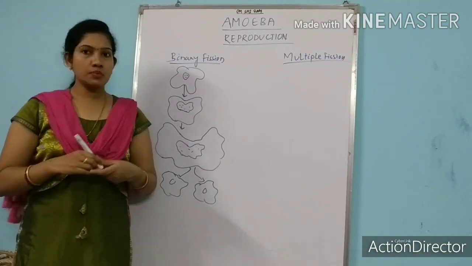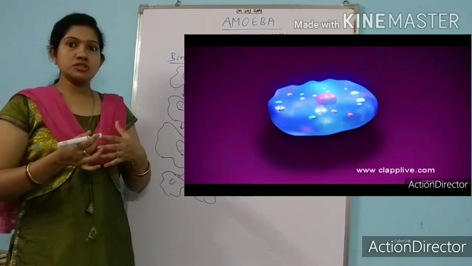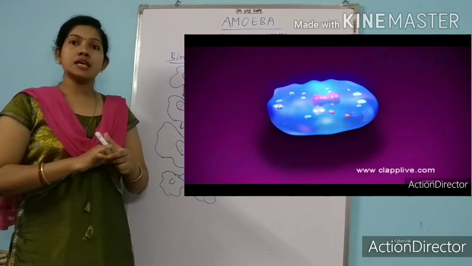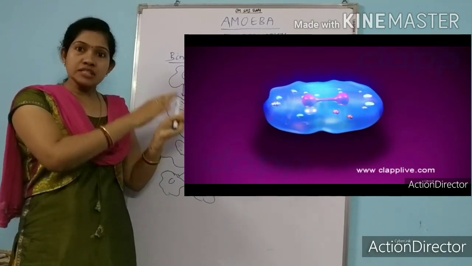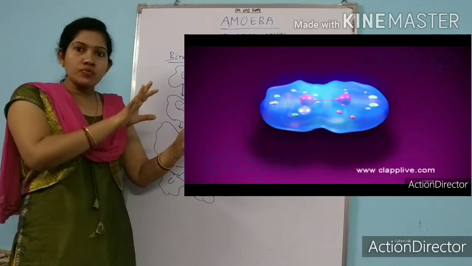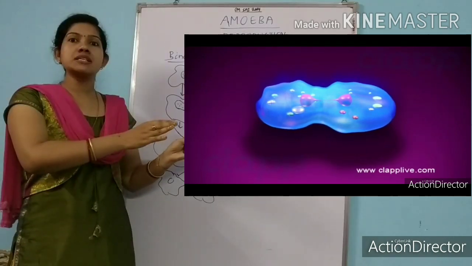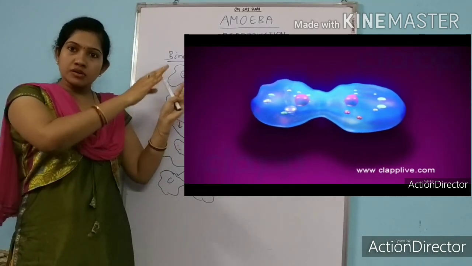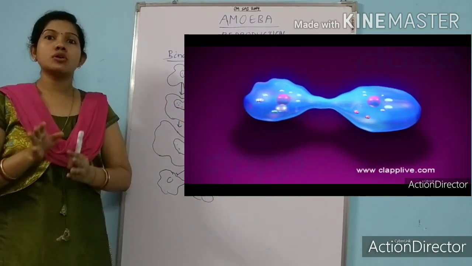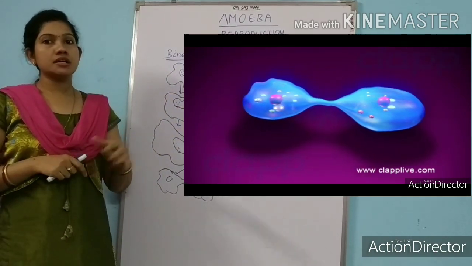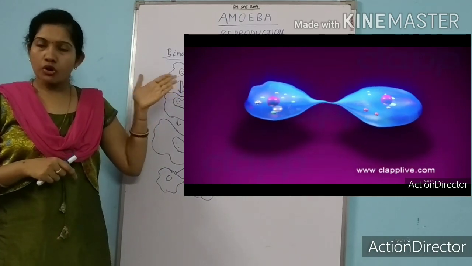So what you can see is the process, the detailed process, here. See how the nucleus is dividing, and this nuclear division is now followed by the cytoplasmic division, and at last a single parent cell will divide into two daughter cells, resulting in daughter amoebas.